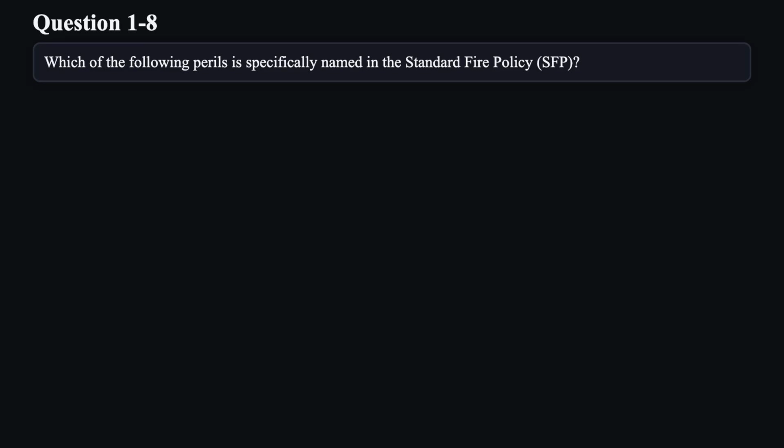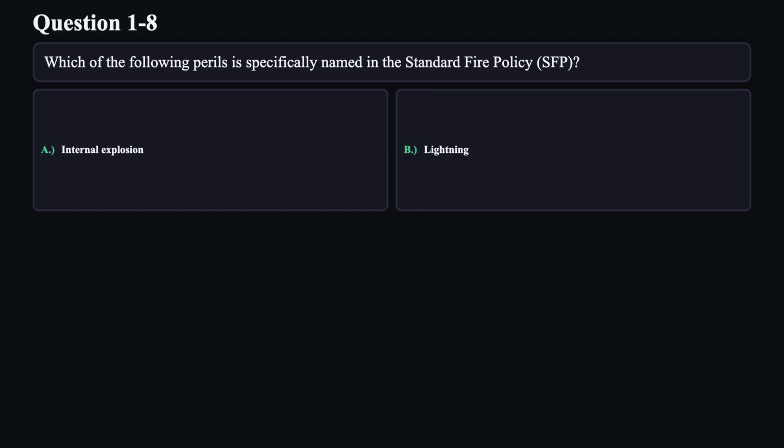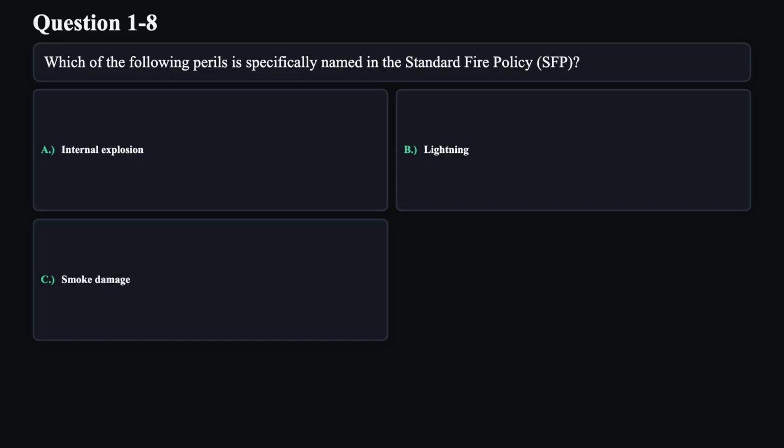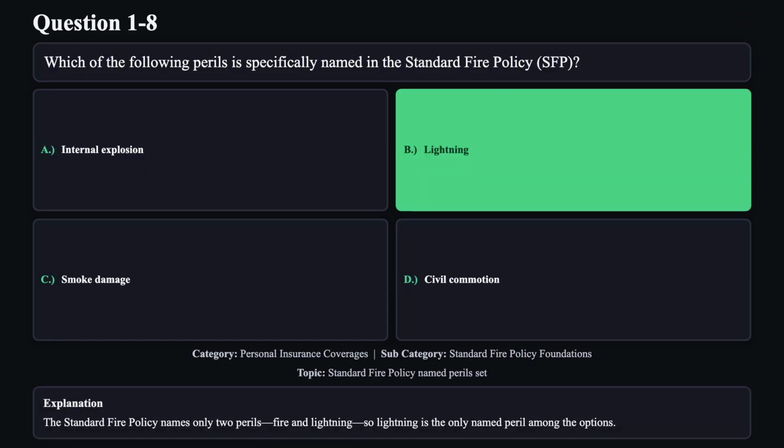Question 8. Which of the following perils is specifically named in the Standard Fire Policy, SFP? A. Internal explosion. B. Lightning. C. Smoke damage. D. Civil commotion. The correct answer is B. The Standard Fire Policy names only two perils, fire and lightning, so lightning is the only named peril among the options.